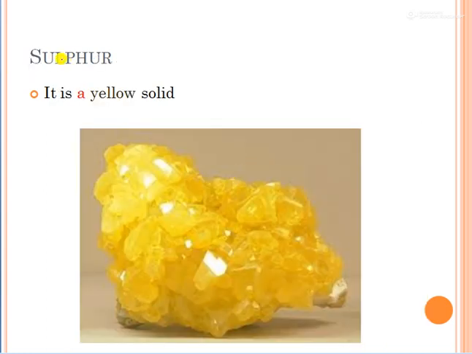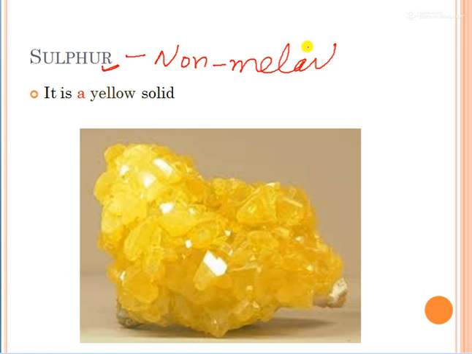Now next we are going to see sulfur, which is again a non-metal. Although it is a non-metal, it is shiny. No matter, sometimes non-metals are also shiny.